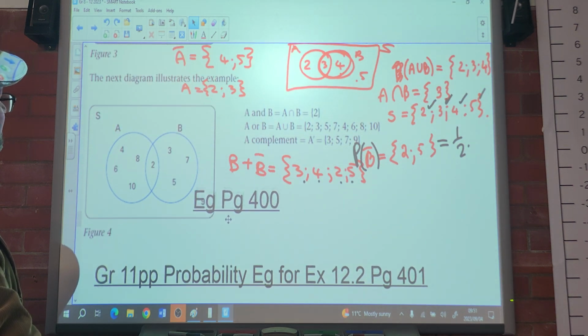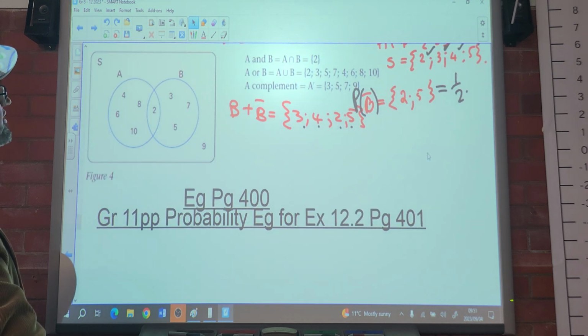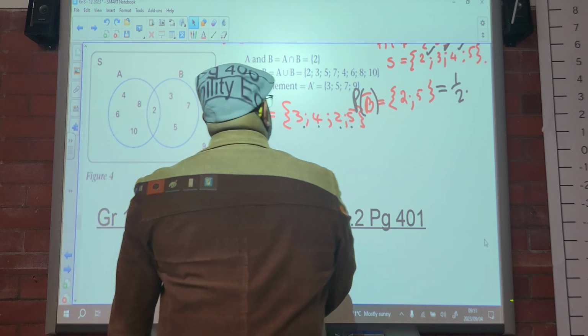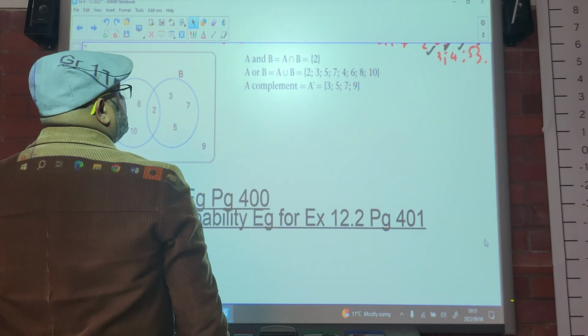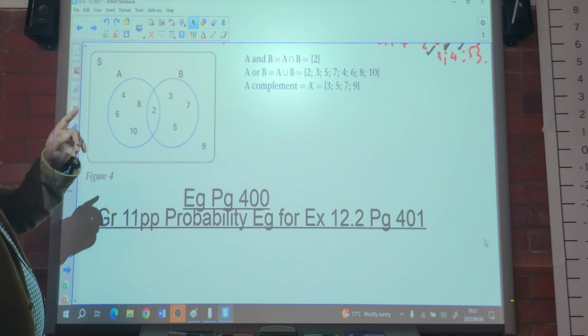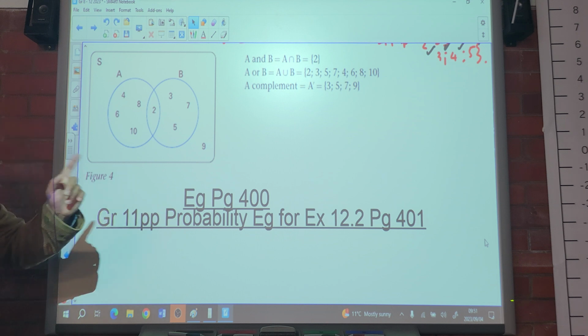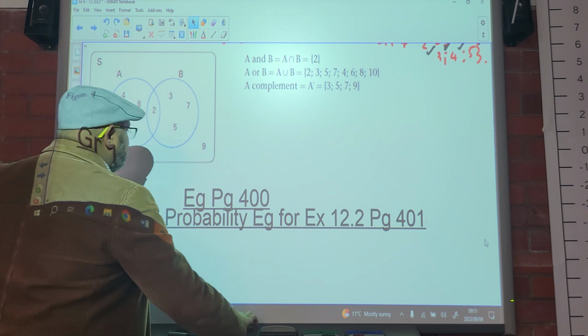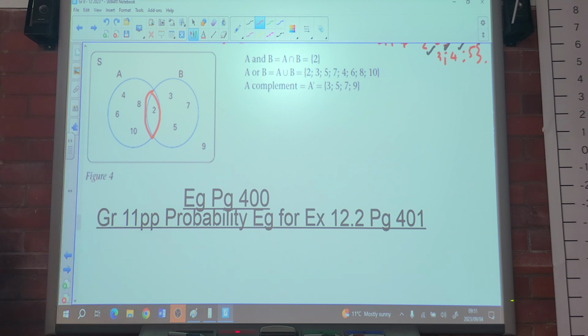So let's read what they're saying here. They use this example here now. In figure 4, A and B can be written as A intersection B. So where do they overlap? They overlap here, and A intersection B is 2.